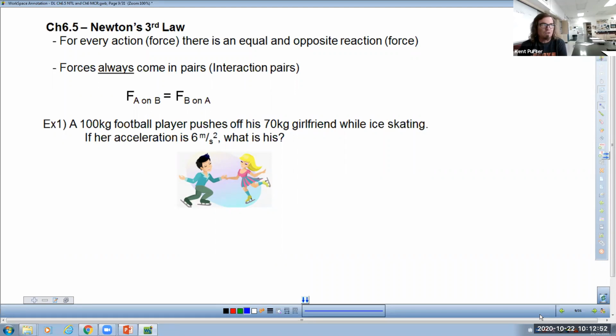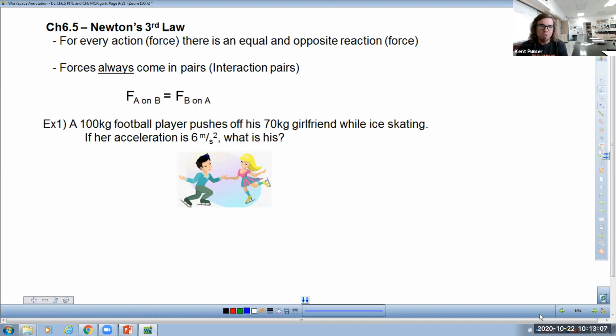It's basically your parents trying to tell you, don't do things that are wrong because then bad things will happen to you, right? If you steal something, then something's going to get stolen from you. So that's a good lesson in life. But the term came from physics because of Newton's third law.